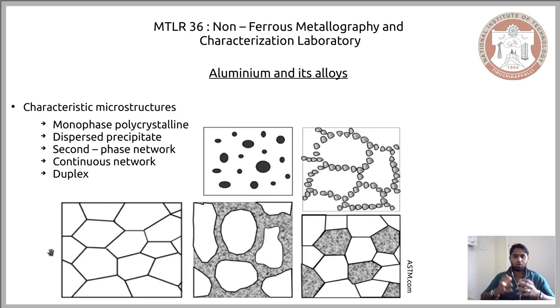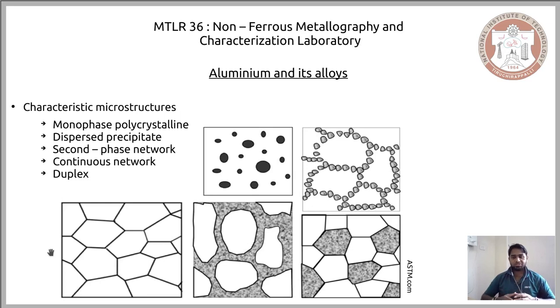In this case, there are no additional phases, and all alloying elements are completely dissolved, and the contrast comes only from the grain boundary. So what you end up having is a monophase polycrystalline microstructure. The other category of microstructure is the dispersed precipitate microstructure. Here you would find the precipitates within the grain. They do not occupy a specific position, they are found within the grain. And the other two are the second phase network and the continuous network.